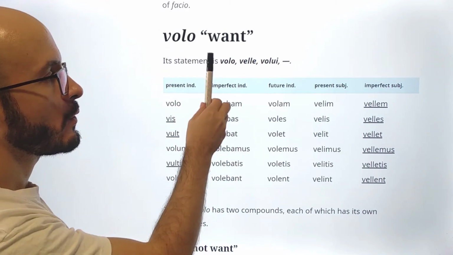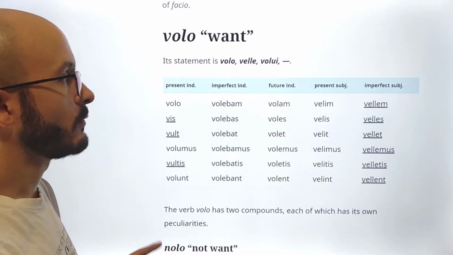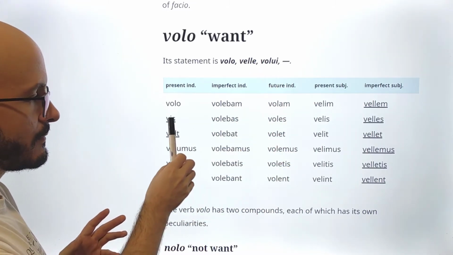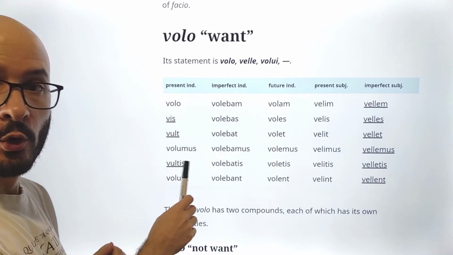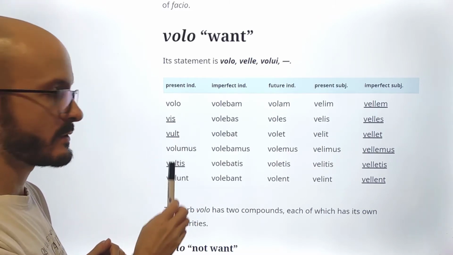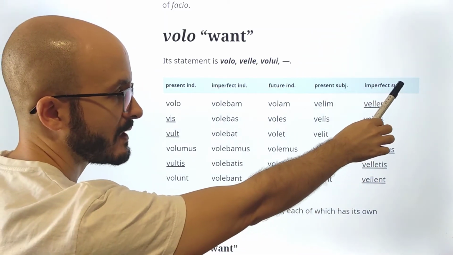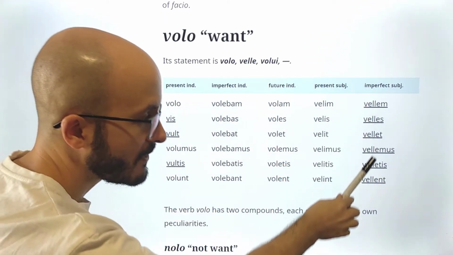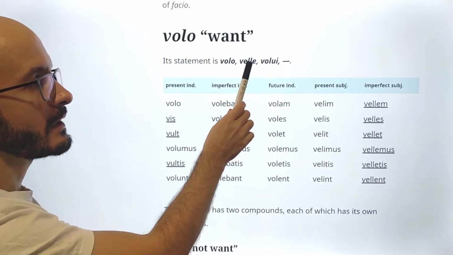And last, but definitely not least, the verb volo, which is want. Its statement is volo, velle, volui, no supine stem. Now, let's see, mostly in the present, we have vis, vult, vultis. So these are three quite irregular forms. Of course, we just learn this by heart. And then in the imperfect subjunctive, we have the irregularity that we could expect from the infinitive.